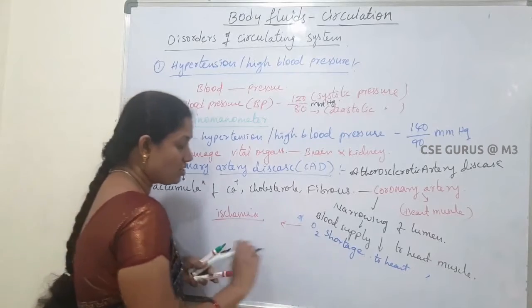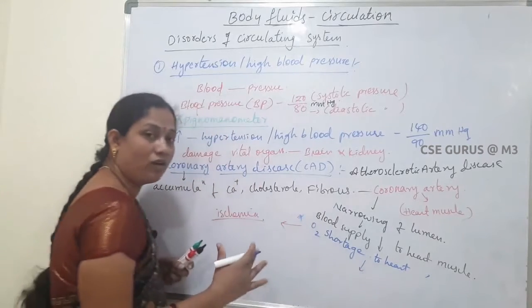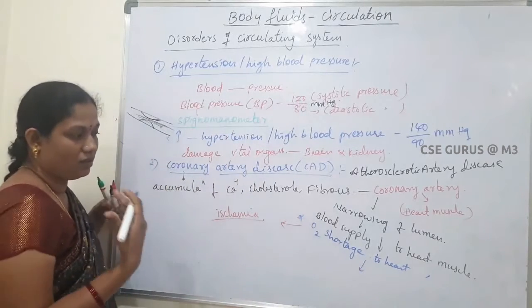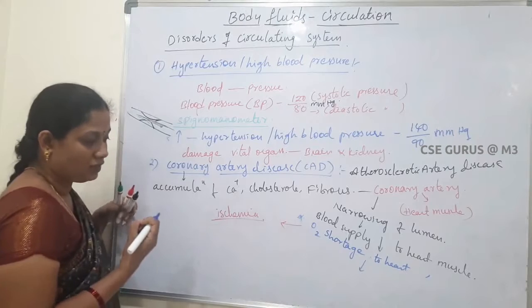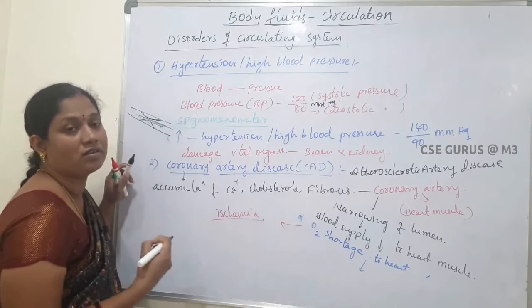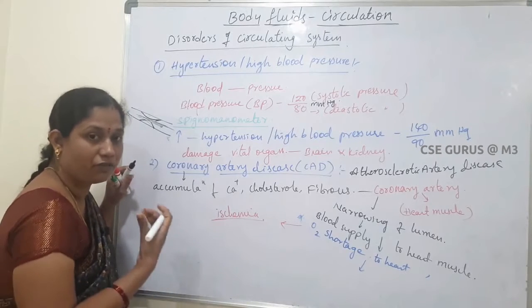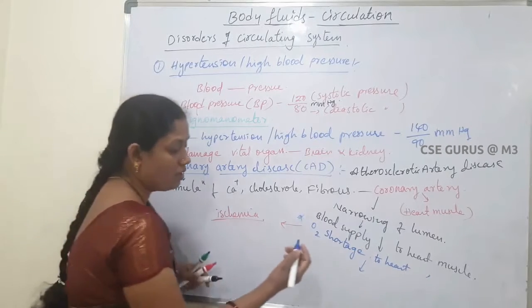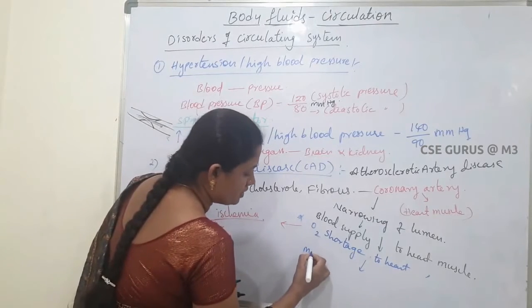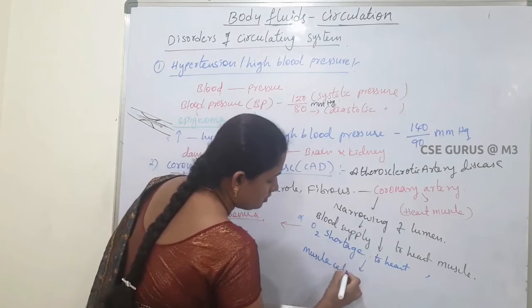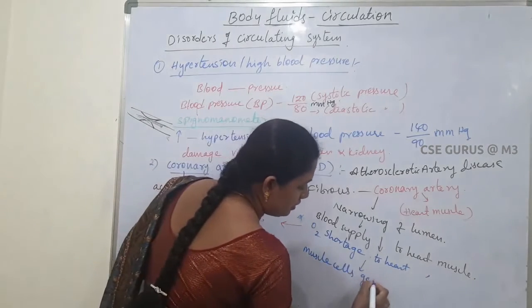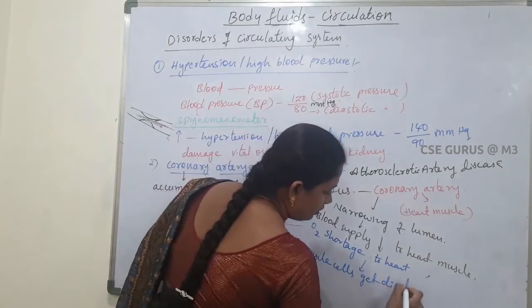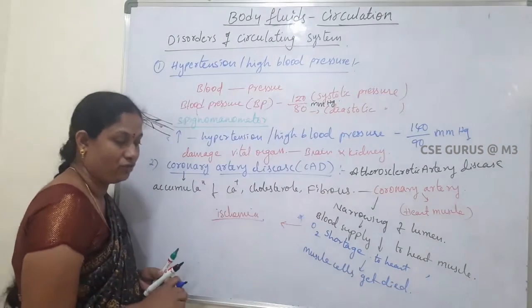If this condition continues for a longer period, and sufficient oxygen cannot be supplied to the heart muscles, after some days the muscle cells die due to the shortage of oxygen.